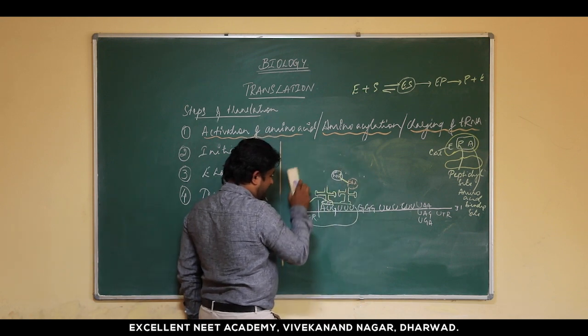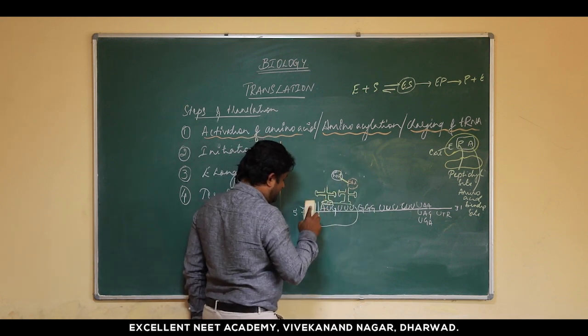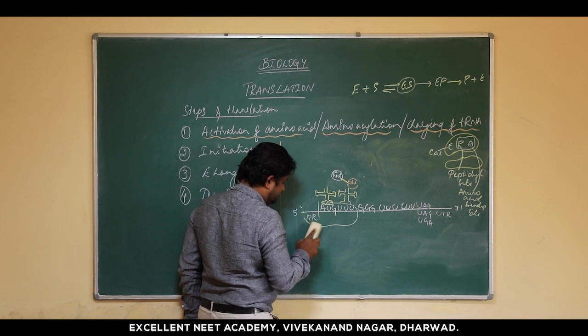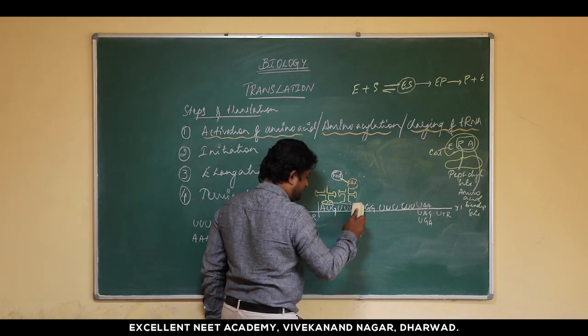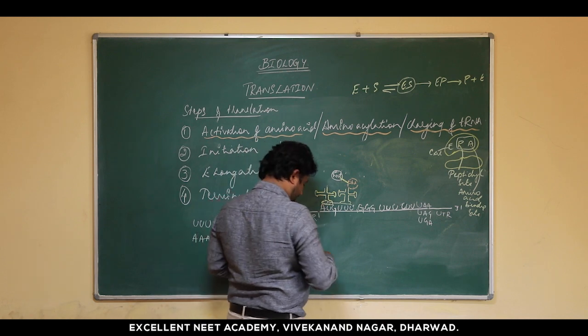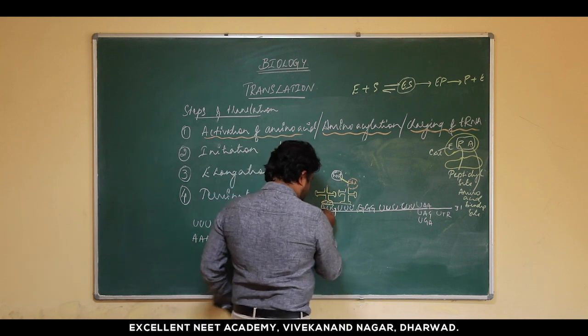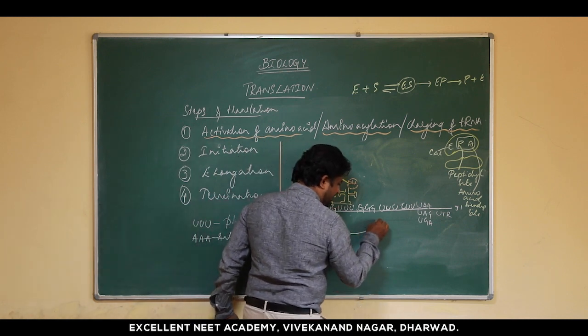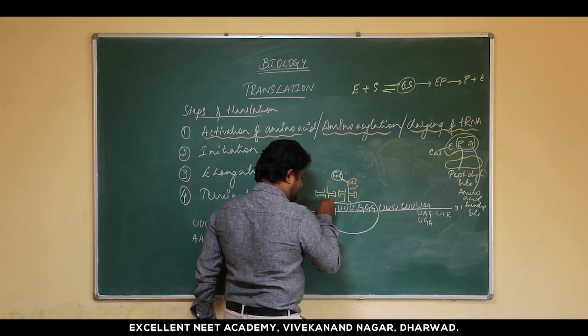So how does it look when it moves 3 nucleotides ahead? Let us have a look at it. So it looks in this particular way.